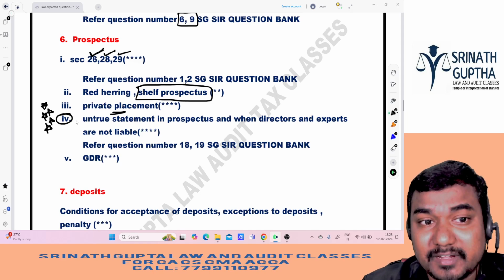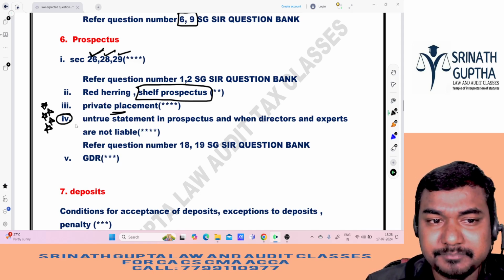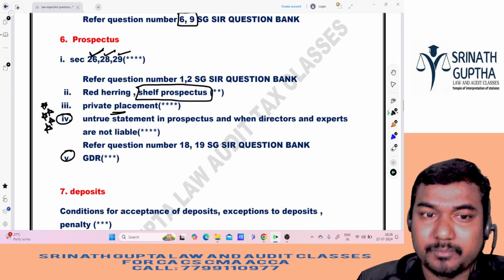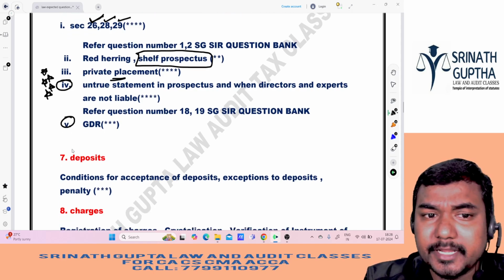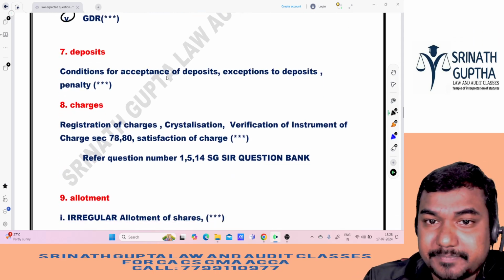Peak versus Gurne, one case law will be there. That case law is asked very frequently. That is very important. And GDR, Global Depository Receipts, is obviously very important.